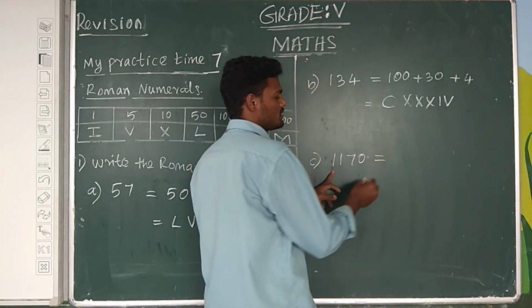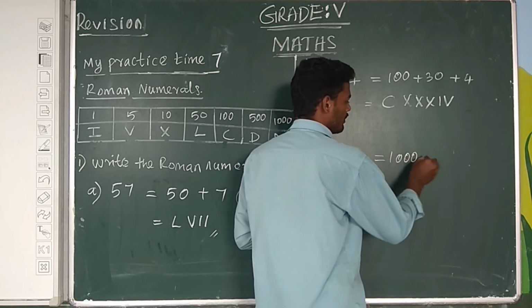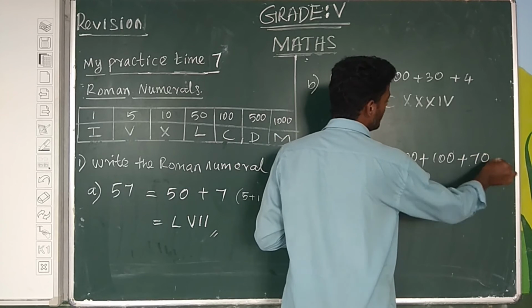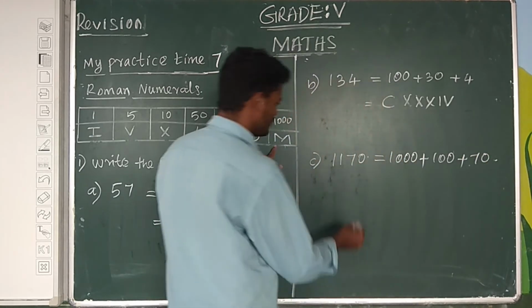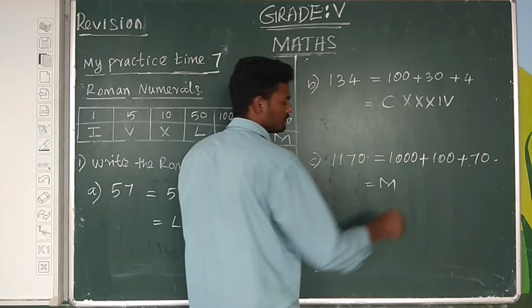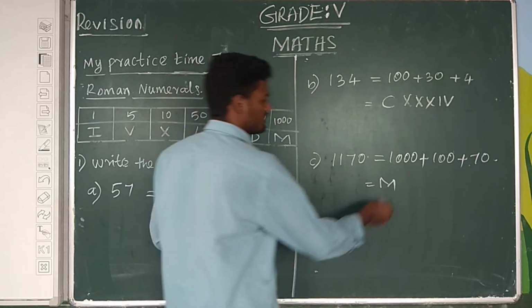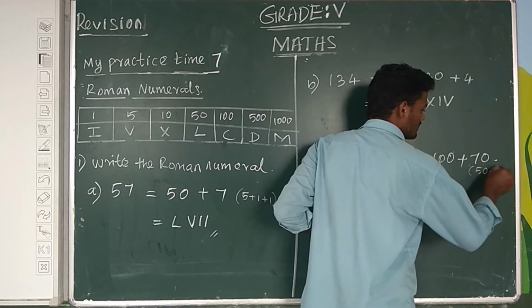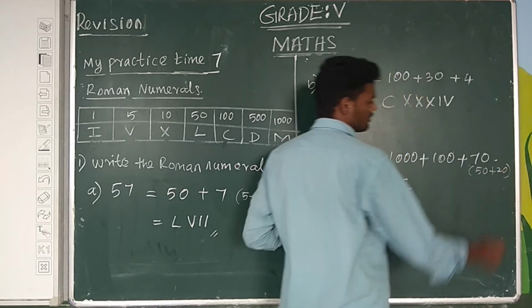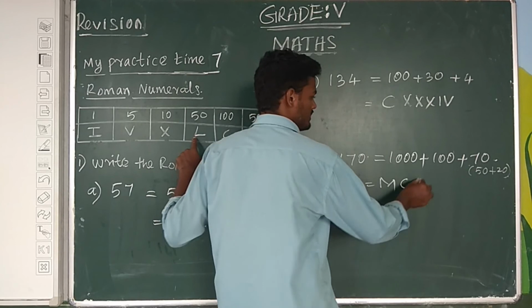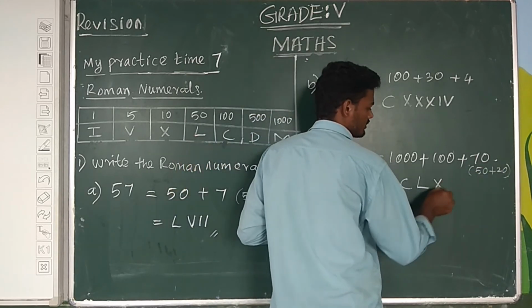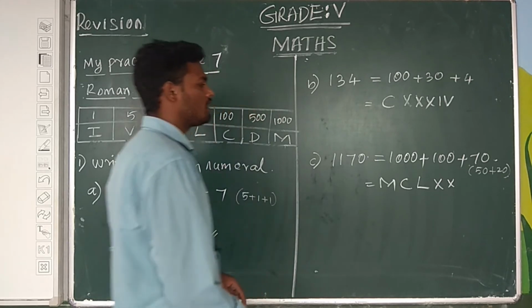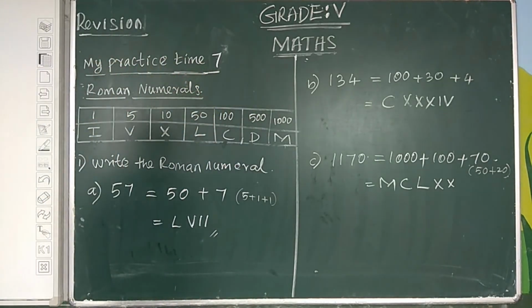Next one, 1170. 1000 plus 100 plus 70. So 1000 is M, 100 is C. And 70 we read as 50 plus 20. 50 is L and 20 is double X. Therefore 1170.